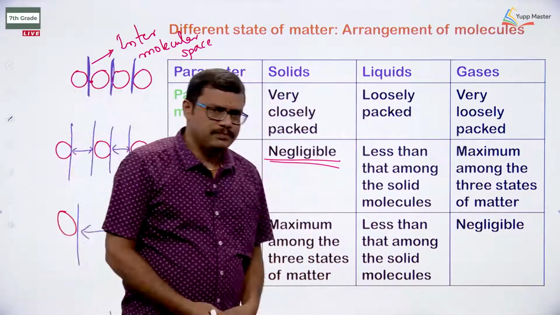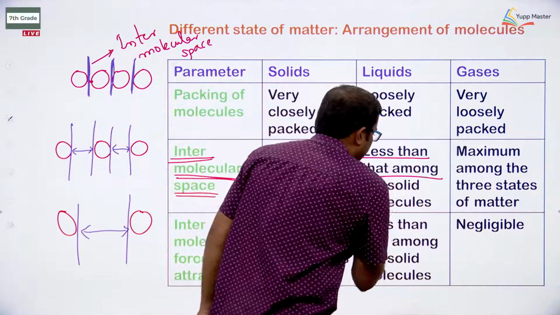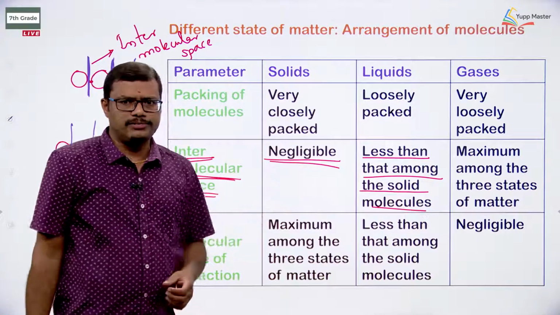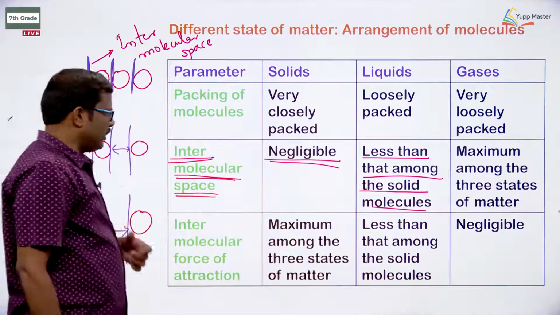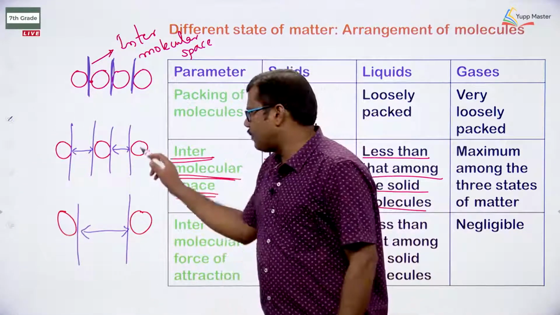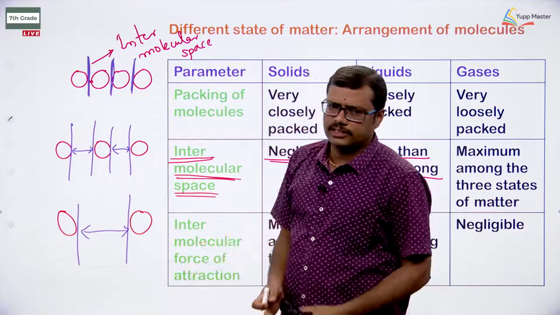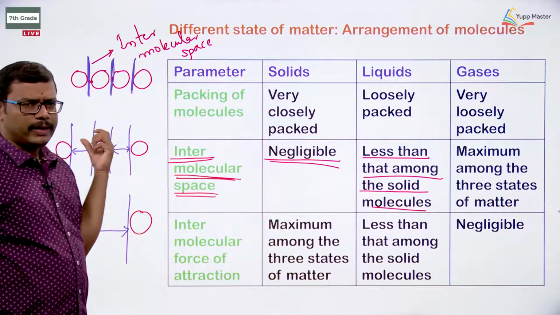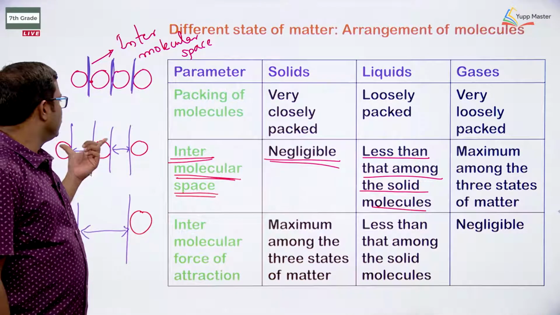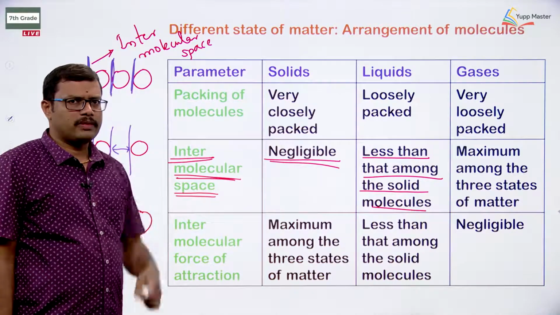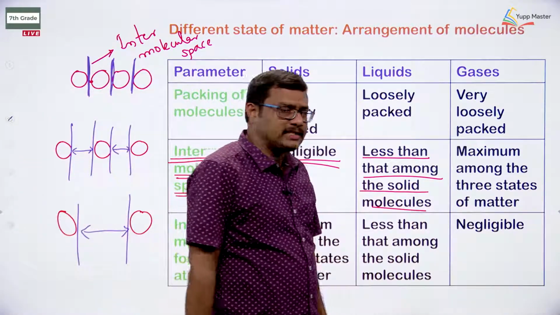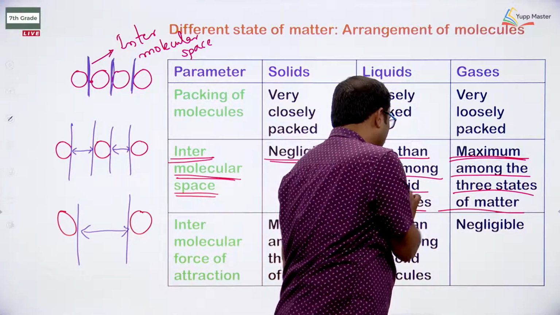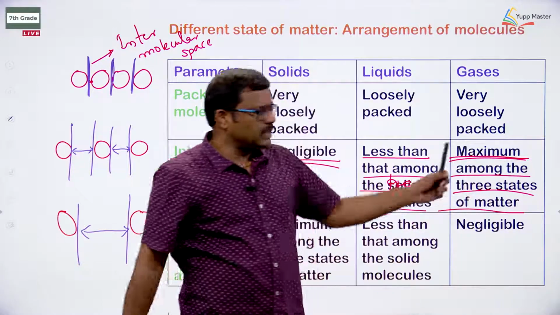Coming to the liquids, the intermolecular space is more than that of the solid particles and less than that of the gaseous particles. So when you compare solid and liquid, the space is more in the case of liquids when compared with solids. And of course, when you look at the gases, what is there? It is the maximum among the 3 states of the molecule. It is maximum among the 3 states of the molecule.